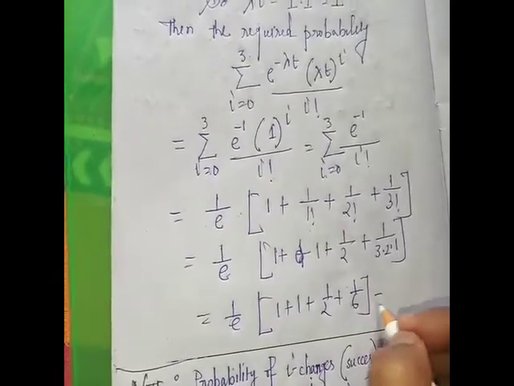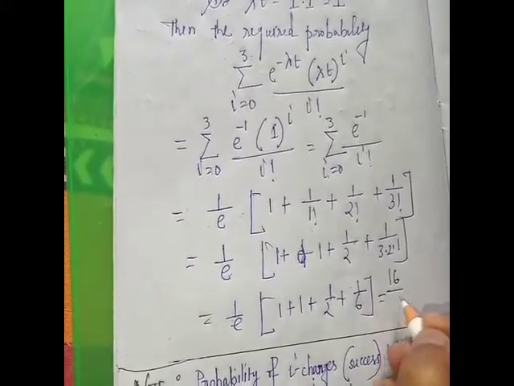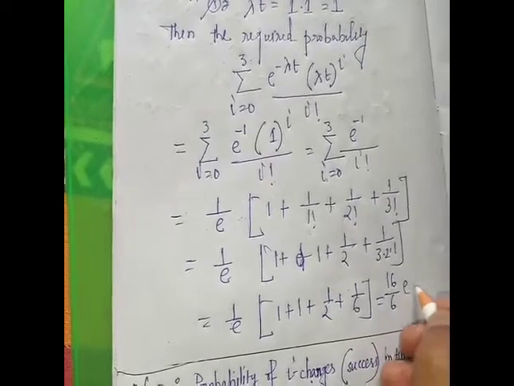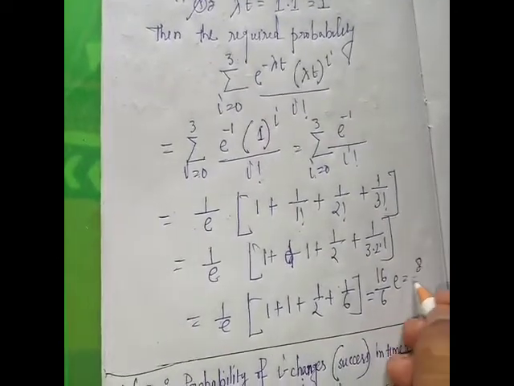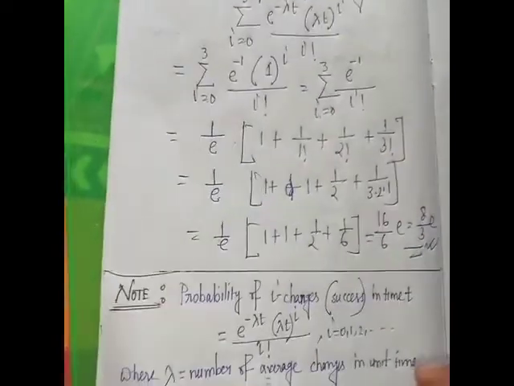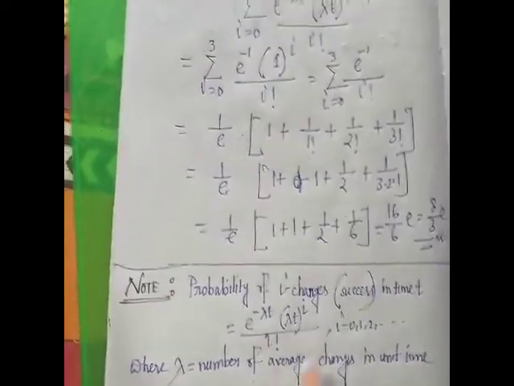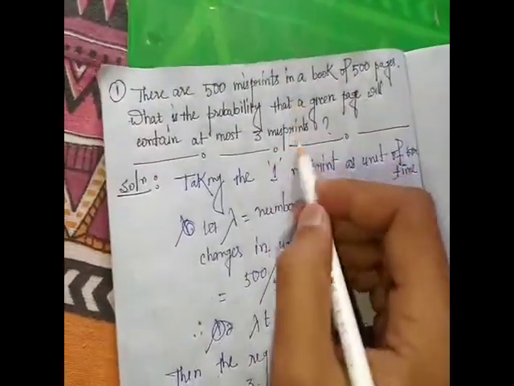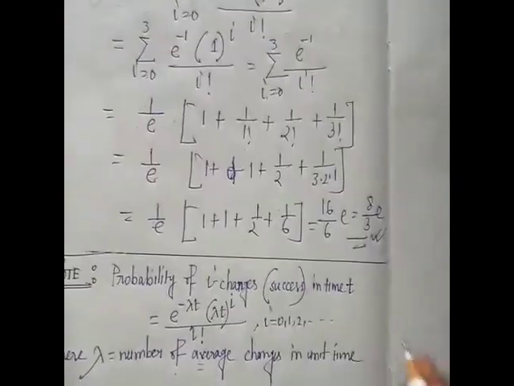After calculations we get 16 by 6e, that is 8 by 3e. This is the required result. Using these notes we get the required result of our problem.